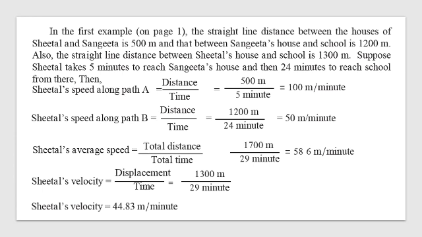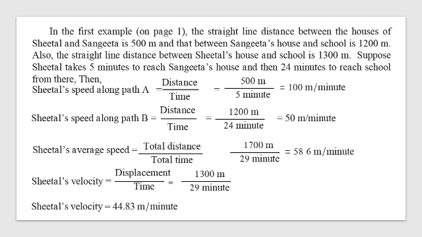Okay. This is that example which I had given you in the first page. 500 plus 1000. Here now we are not calculating the distance. We are calculating the speed. How fast Sheetal moves or what time Sheetal requires to reach school. Sheetal's speed along path A is distance upon time, that is 500 meters upon 5 minutes. So 100 meters per minute. Along path B it is 1200 upon 24. So that comes to 50 meters per minute.